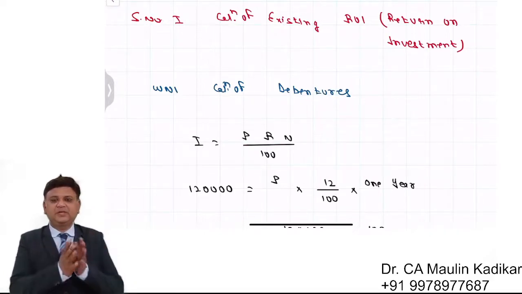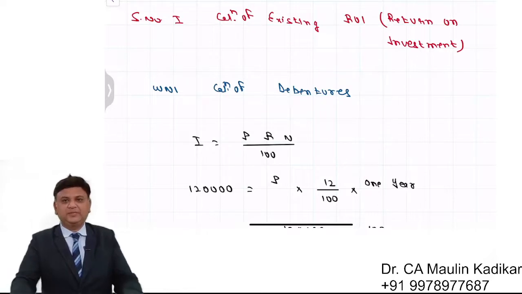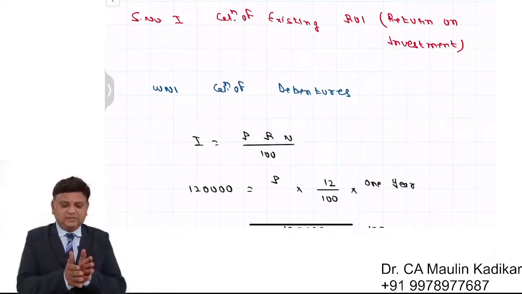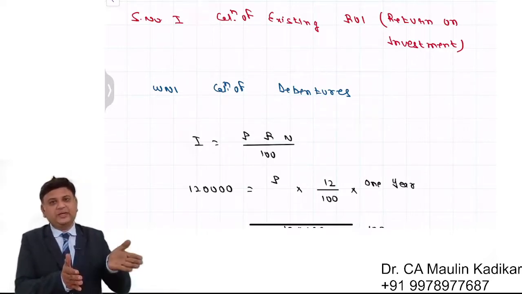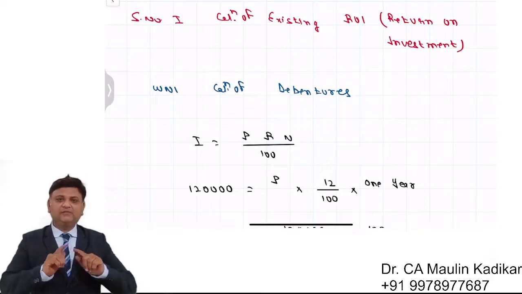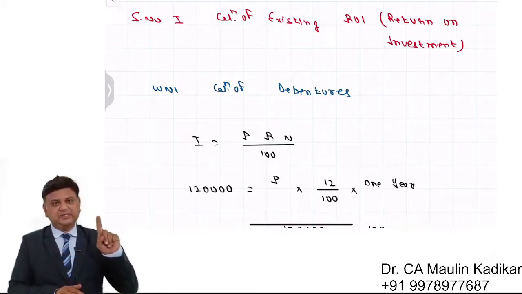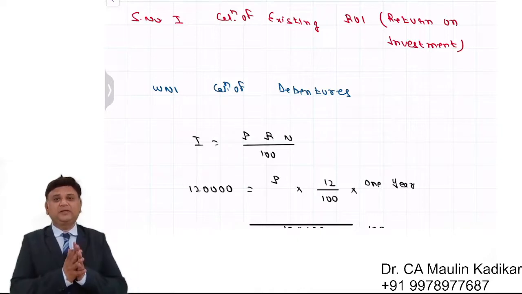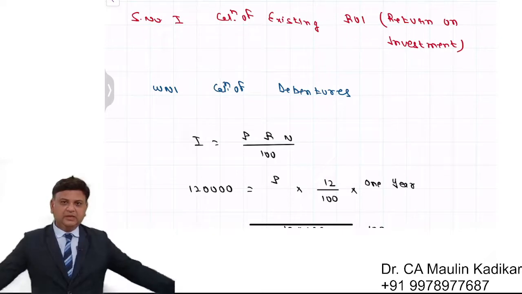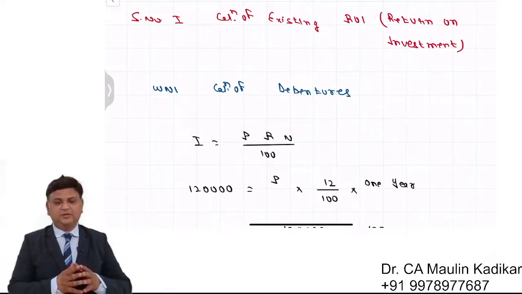So let us have a summary of the entire answer. Dear students, the question provides the information that there is an existing company which is going to expand its business. We are required to take a decision on how the company will finance the additional funds, either by way of debt financing or by way of equity financing. For this decision making, we will make the calculation in this sequence.